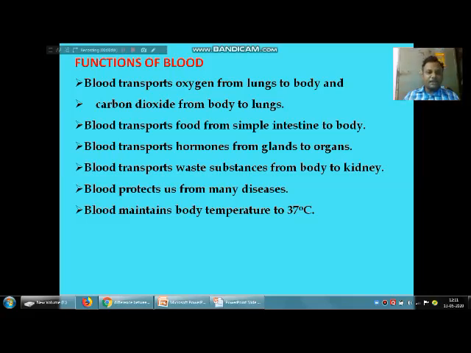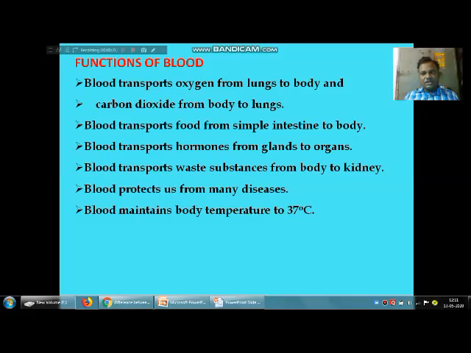That means blood can perform different kinds of activities. Okay, so students, we discussed what the transport system is, what the composition of the blood is, and what the functions of the blood are. I think you understand the composition and all these things.